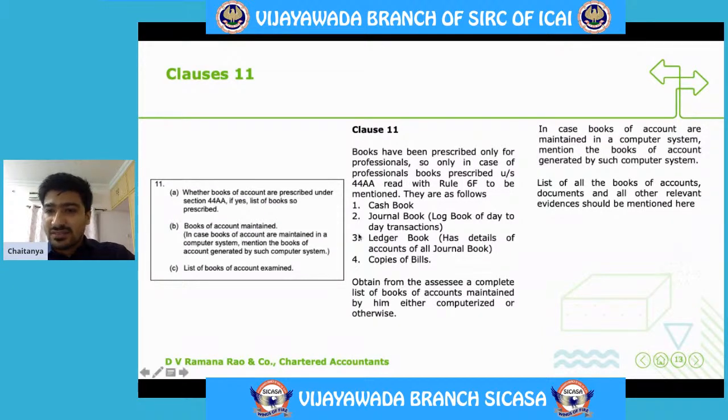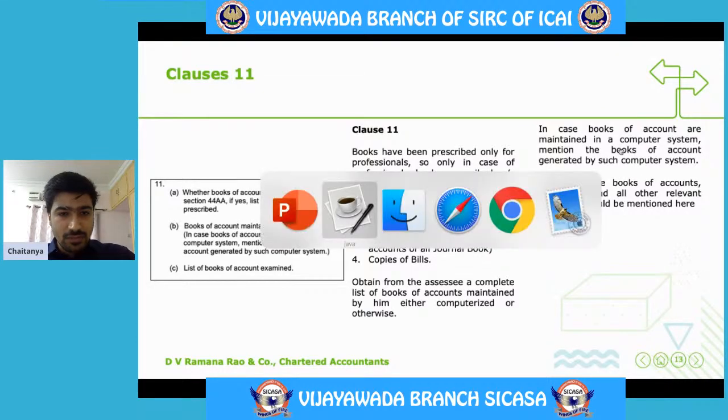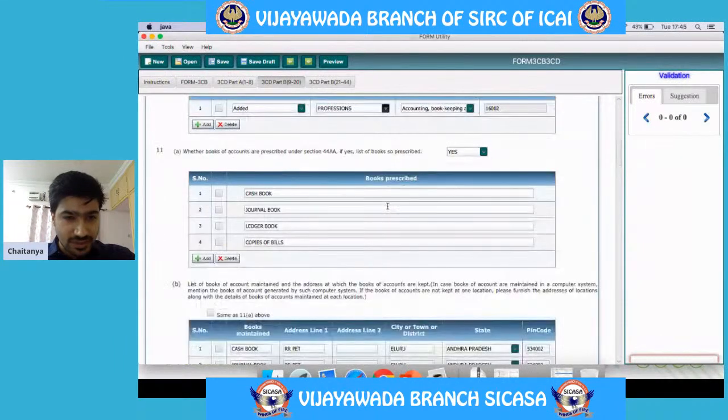Here there is a clarification which says that the place where such computer system is maintained will be the address where the books of accounts are maintained. Right. We will see in the form what is the information required.